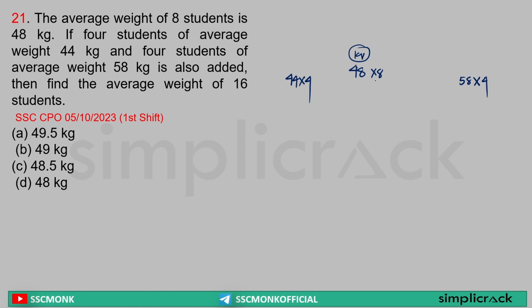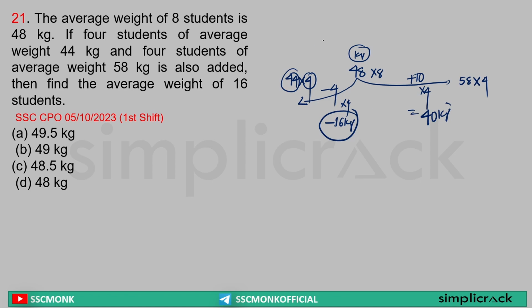Yes, yes. Now here let's say how much less? 48, 44. Sir, 4. For how many students? 4 students. So how much less weight? Sir, 16 kg less weight here. Sir, here what is the add-on weight? Sir, 10 kg per student, 48, 58, 10 kg for how many students? 4 students. That is total weight add-on 40 kg.